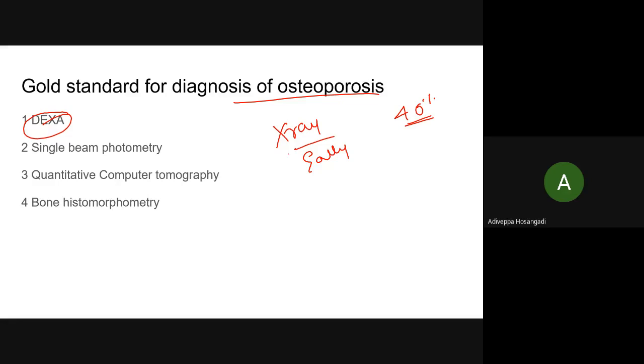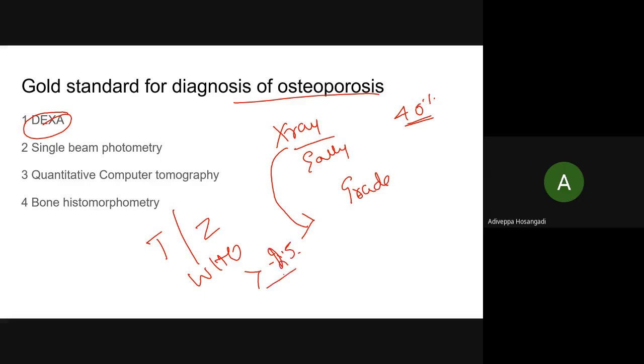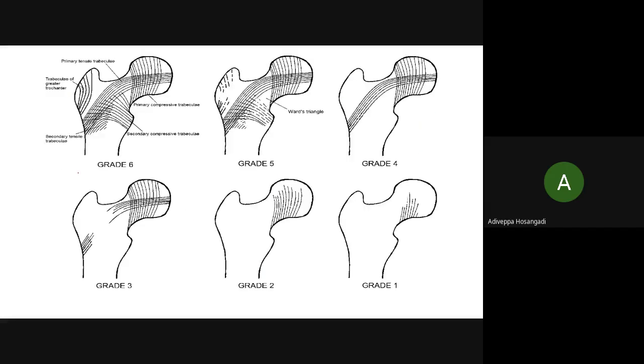But there are criteria to identify or grade. You can do grading like DEXA. You said T score and Z score, where WHO has given you beyond minus 2.5 as osteoporosis, isn't it? Similarly, on X-ray, you can do grading of the osteoporosis. I'll come to that now. See, this is called Singh's index. Please remember this. This is called Singh's index.